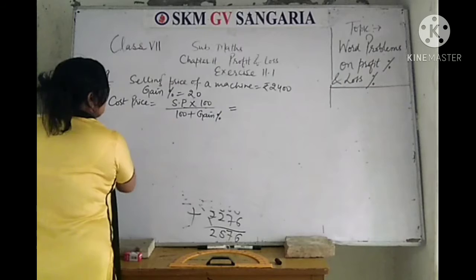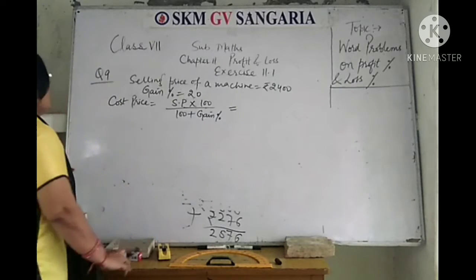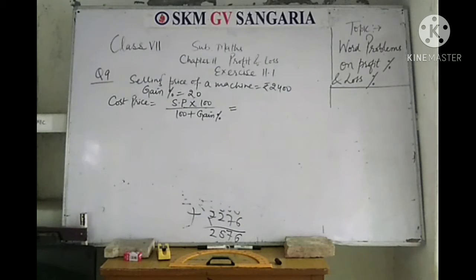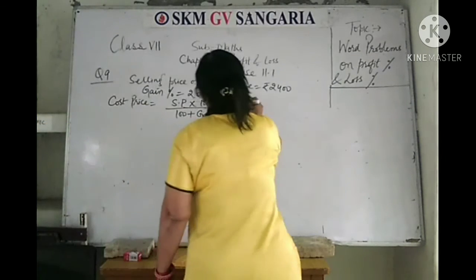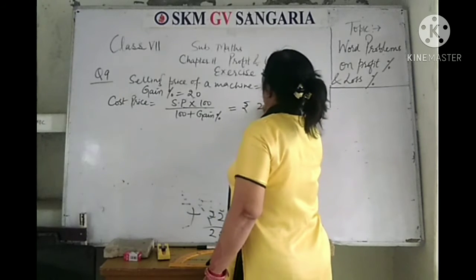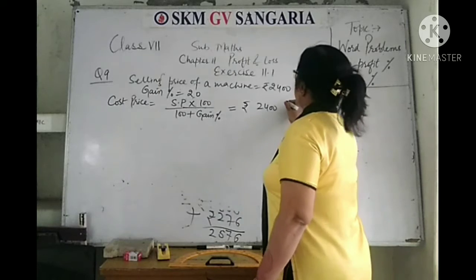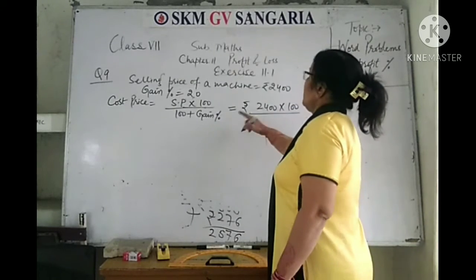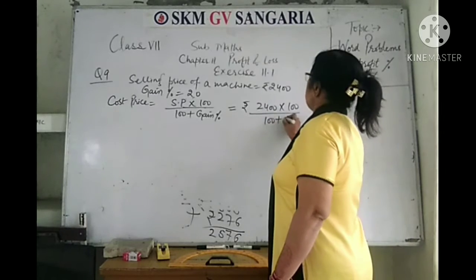Then substitute the values in this formula: selling price into 100 divided by 100 plus gain percentage. So please substitute the value here to get the cost price of the first machine. So cost price will be, selling price, it is 2400 into 100 divided by 100 plus 20.